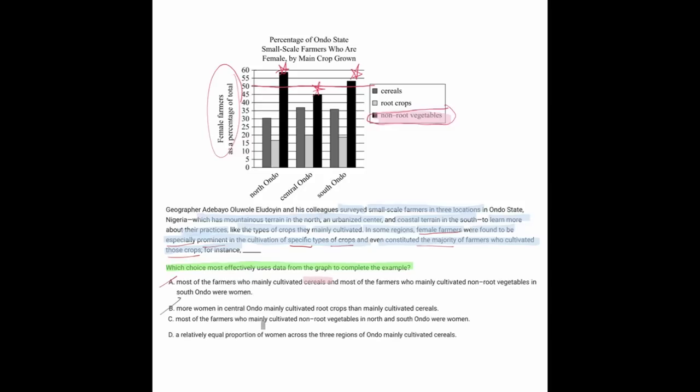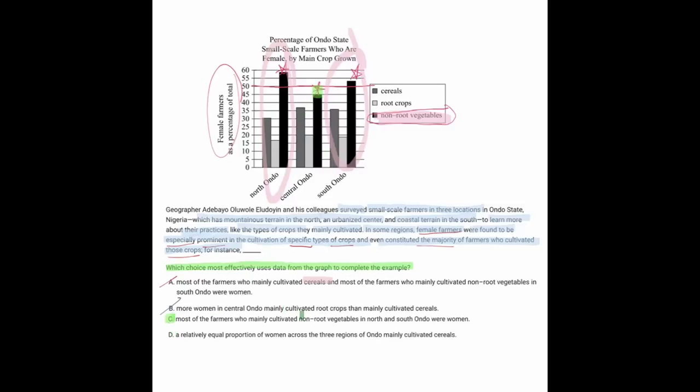C, most of the farmers who mainly cultivated non-root vegetables in North and South Ondo were women. That's perfect because North Ondo and South Ondo, both of them were most of the farmers because it was more than 50% as a percentage of the total. But here in this 3rd bar in Central Ondo, they were pretty close, although they weren't most of them. And that's exactly what C says.